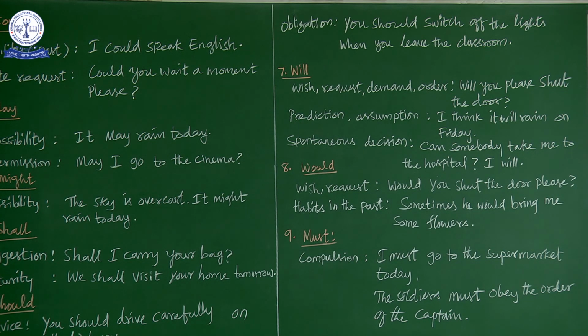So what are the usages of will? Wish, request, demand, order, prediction, assumption, spontaneous decision. Now here also you see after will we use the present form of the verb. Shut. And here also you see rain. Now here, I will only is there, but the present form of the verb is not there, which means it is understood. What has to come? I will take. Actually here it has to come, I will take. But it is understood. That's why we have written I will, which means I will take. Now let's move on to the eighth. What is the eighth modal verb? That is would.